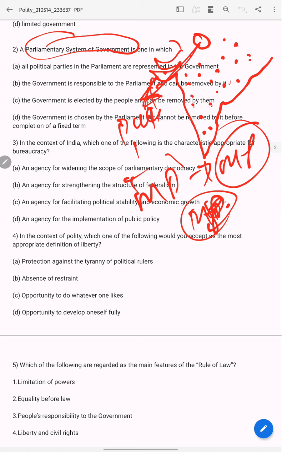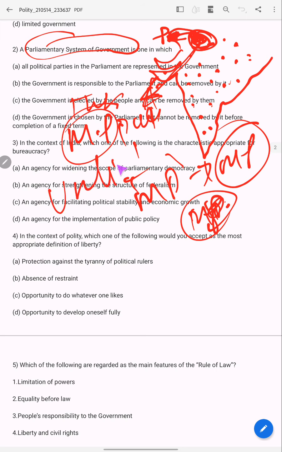After getting into parliament, the party which gets the majority will form the government. They will elect. Means what? The party which is going to rule the country is part of the parliament and responsible to the parliament, because they have been elected as MPs.